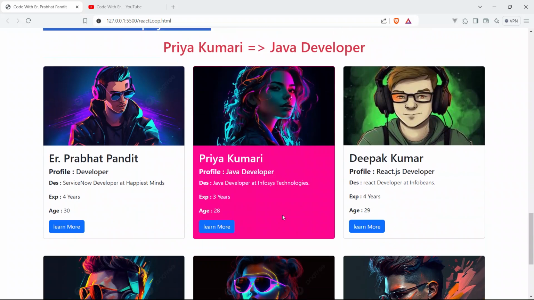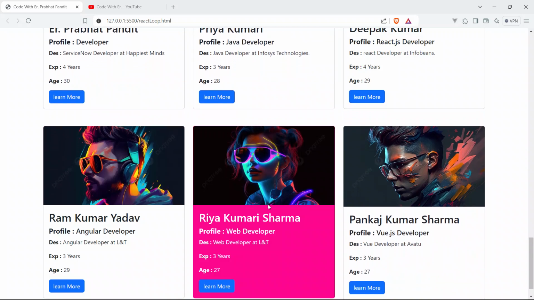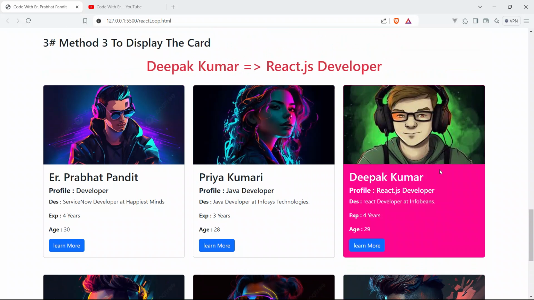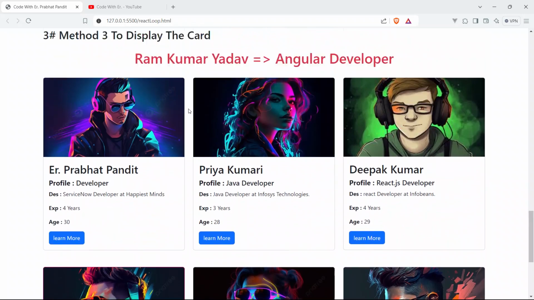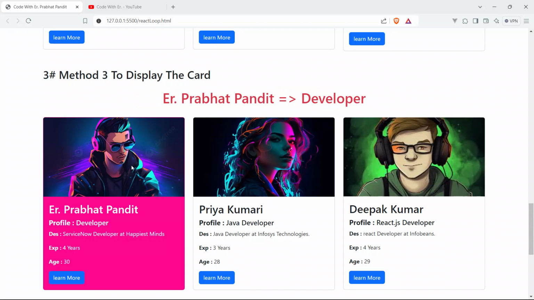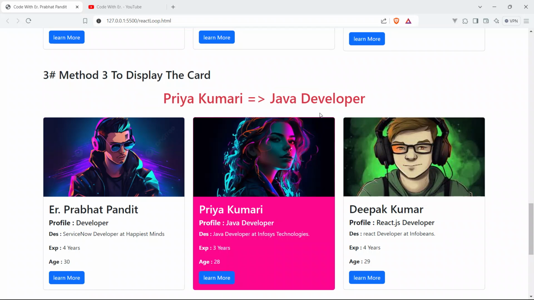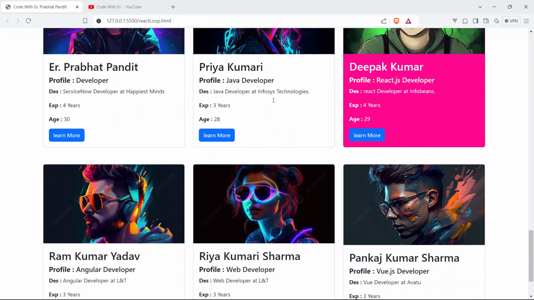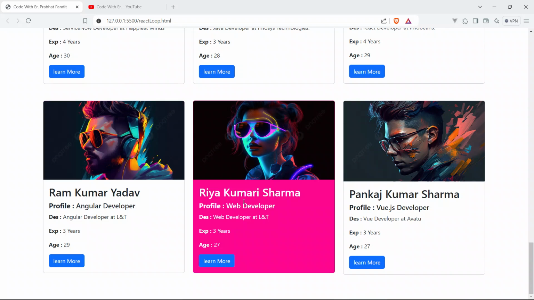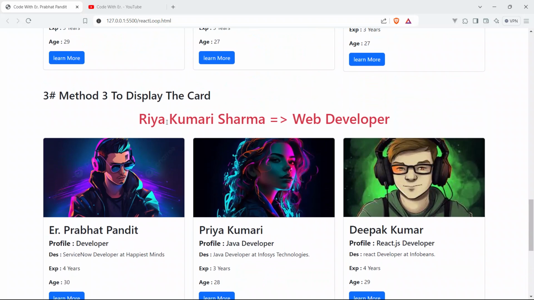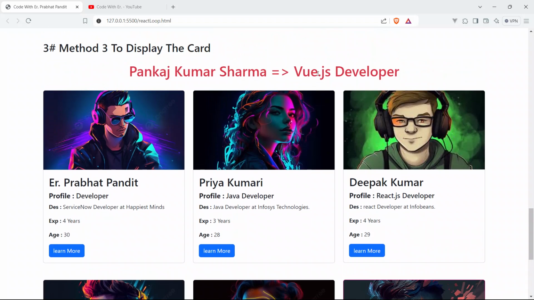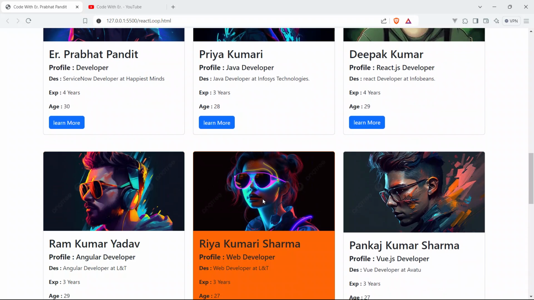See, it's interactive and clickable also. I have used the useState hook in React.js. See, it's active, it's clickable also, and the name of the profile and the designation of the profile are also shown here. See here: Prabhat Pandit; Priya Kumari, Java developer; Deepak Kumar, React.js developer; Ram Kumar Yadav, Angular developer; Riya Kumari Sharma, web developer; Pankaj Kumar Sharma, Vue.js developer. This is also active, this is also clickable.